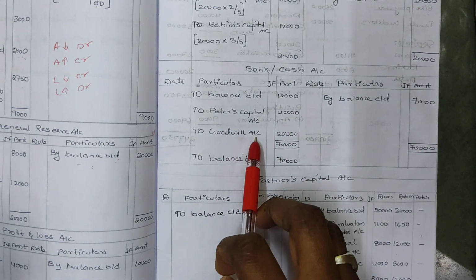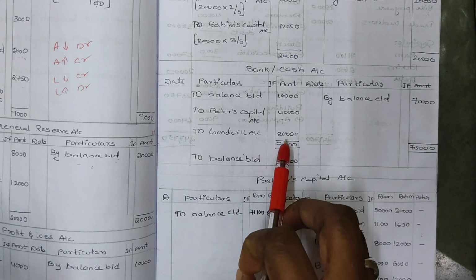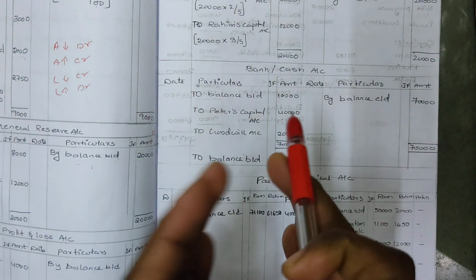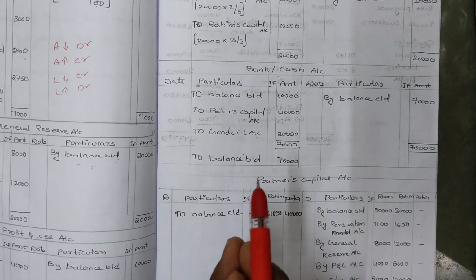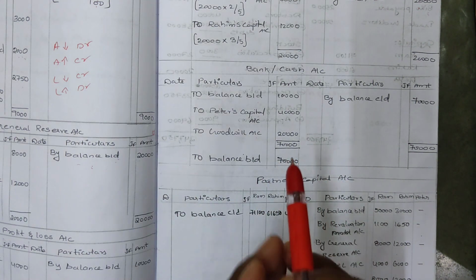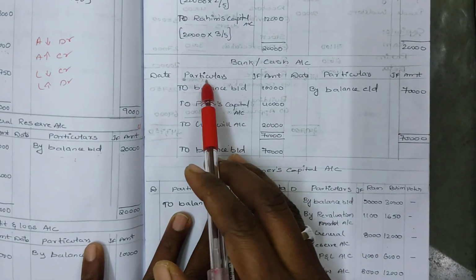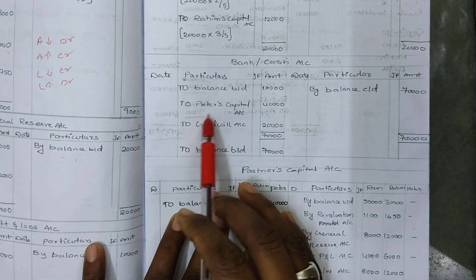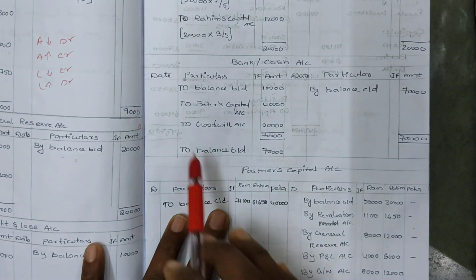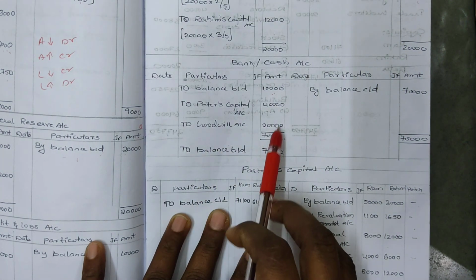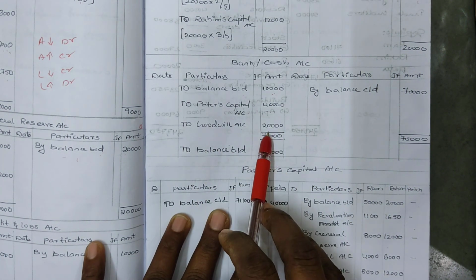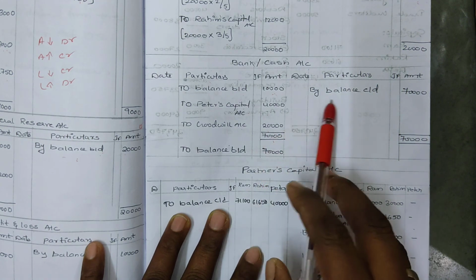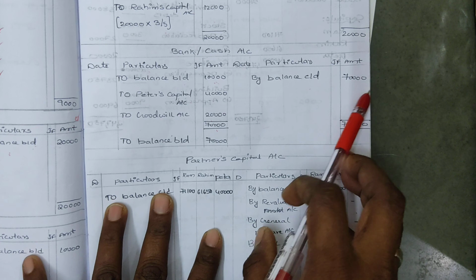And goodwill, Peter has brought in the form of cash. The cash transactions we are all taking in this cash or bank account. So first, to balance brought down 10,000 which is given in the balance sheet asset side, and Peter has brought a capital 40,000 and goodwill 20,000. Now add the total. Total is 70,000. That 70,000 is by balance carried down.